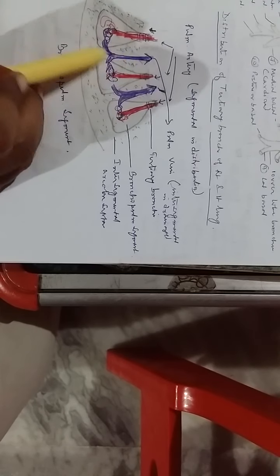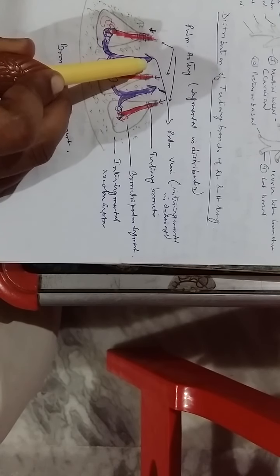The apex is always directed towards the hilum, through which the pulmonary artery enters, and the bronchopulmonary segments are divided by fibroareolar tissue which is occupied by the pulmonary vein.